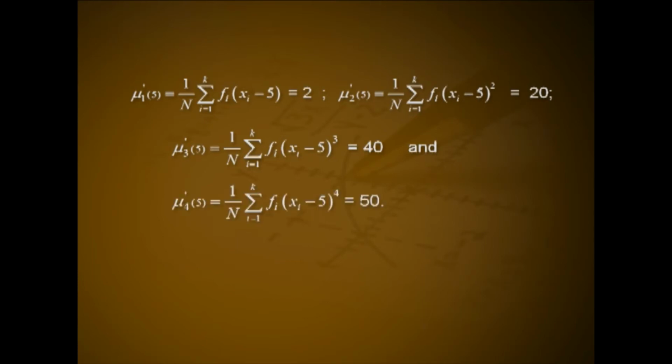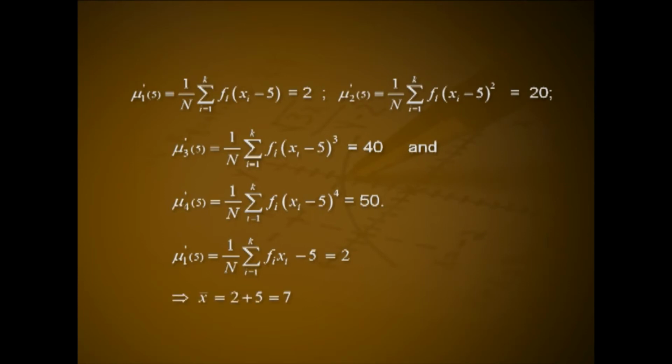And mu4 dash about 5, that is equal to 1 by n summation i from 1 to k of f_i into (x_i minus 5) raised to 4, that is equal to 50. Mu1 dash about 5, that is equal to 1 by n summation i from 1 to k of f_i into (x_i minus 5), that is equal to 2.